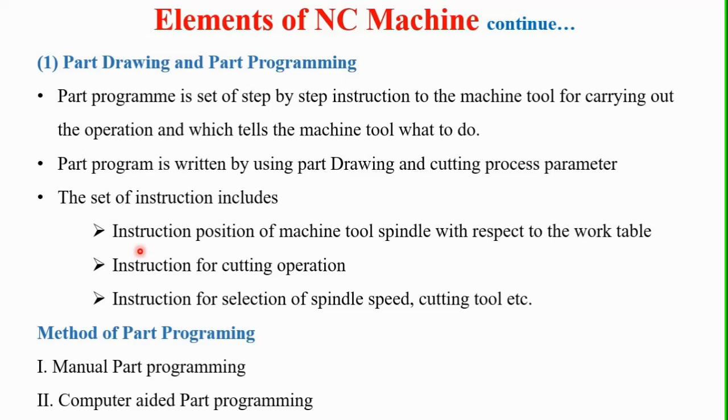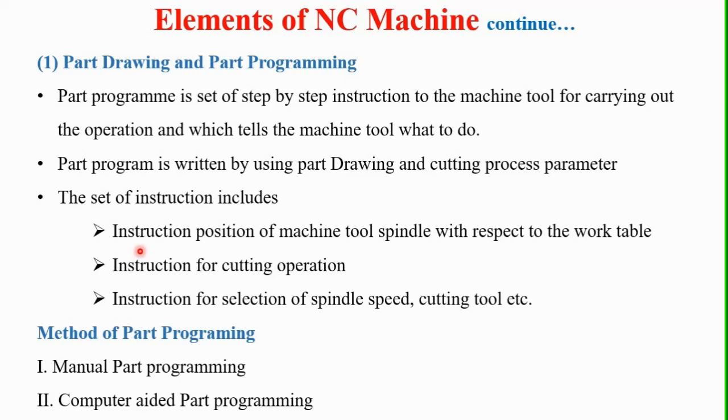The part program is written by using the part drawing and cutting process parameters. It is coded in numerical or symbolic form on some type of input medium that can be interpreted by the controller unit.